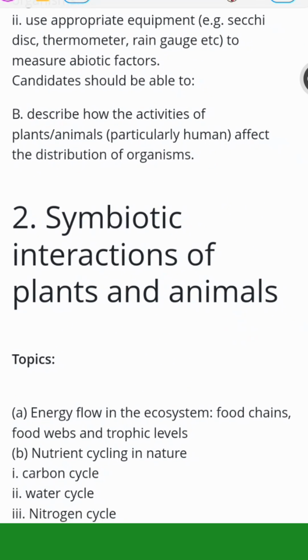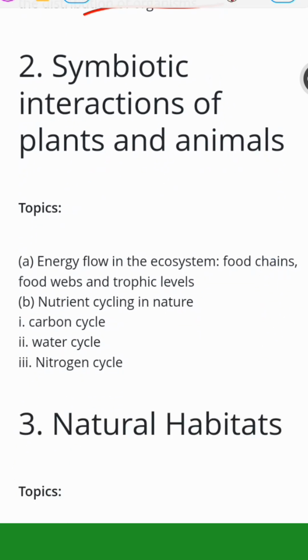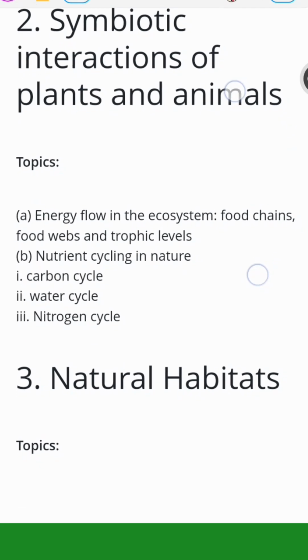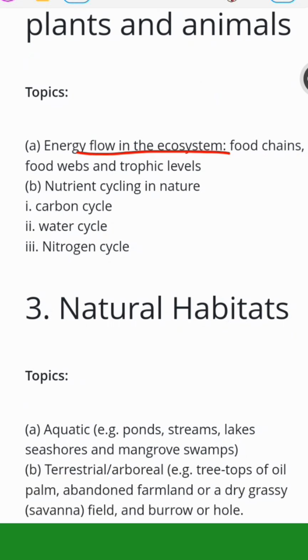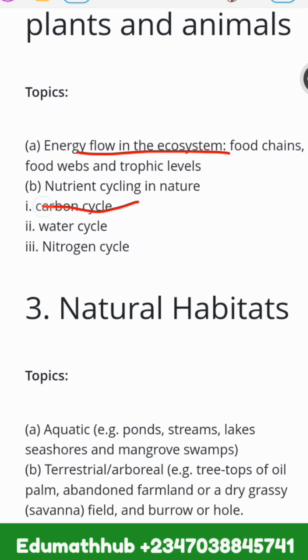Then describe how the activities of plants and animals affect the distribution of organisms. Also focus on that. Then symbiotic interaction of plants and animals. This is also under ecology. Talk about energy flow in the ecosystem, food chains, food web, trophic levels, and so on. Then talk about nutrient cycling in nature: carbon cycle, water cycle, and nitrogen cycle. You need to know about that.